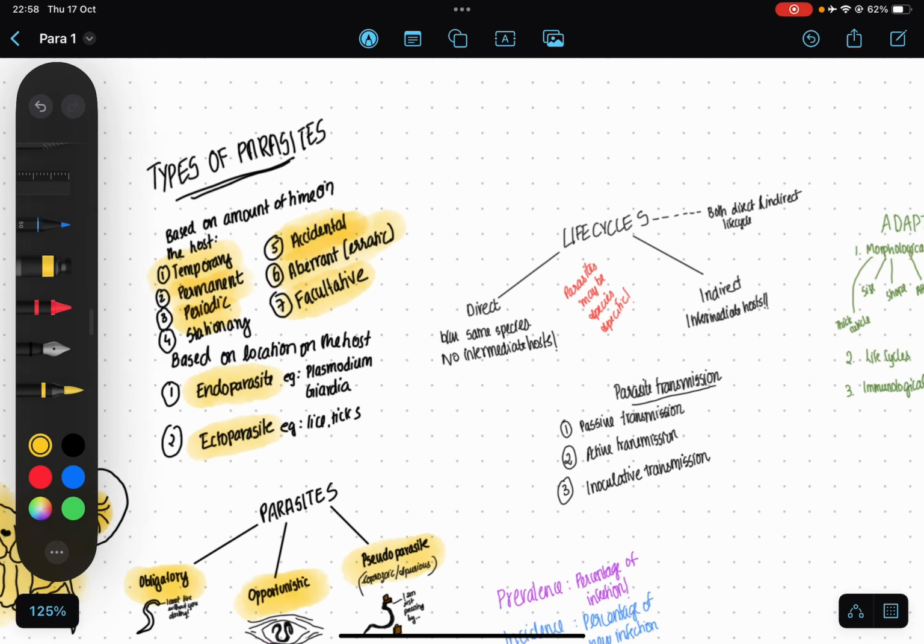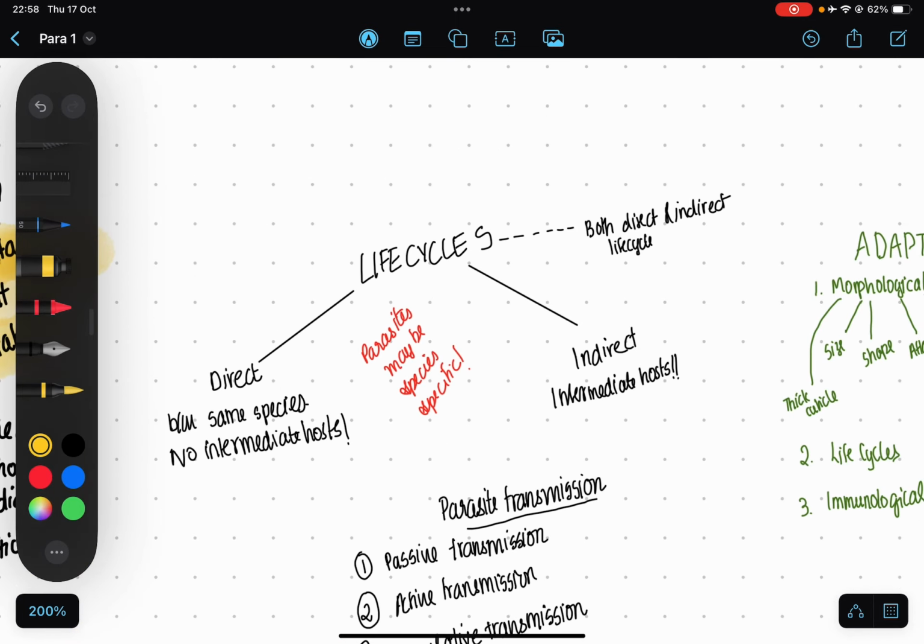Now let's talk about life cycles. So what is a life cycle? It refers to the entire set of stages in the life of a parasite, starting from the adults, and it will take one complete cycle to the next set of adults, alright, so the next generation.